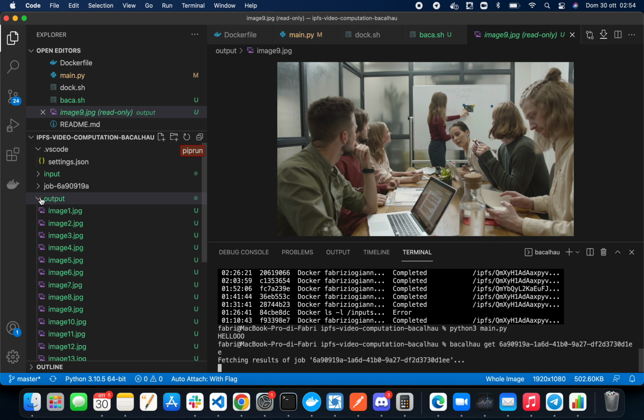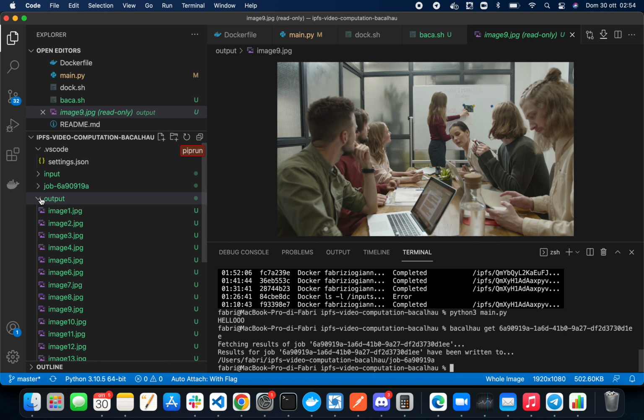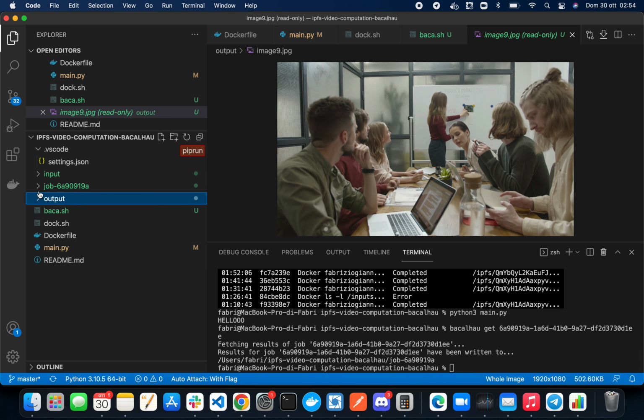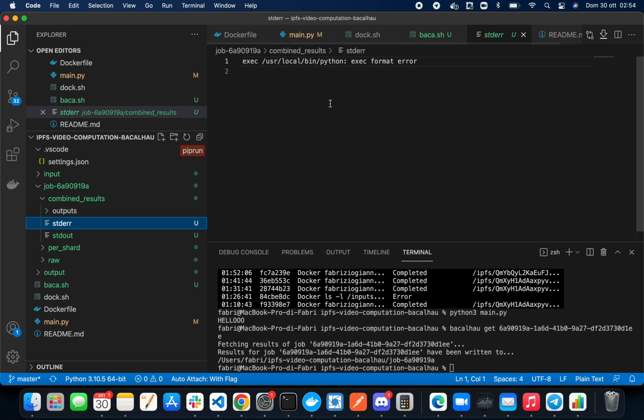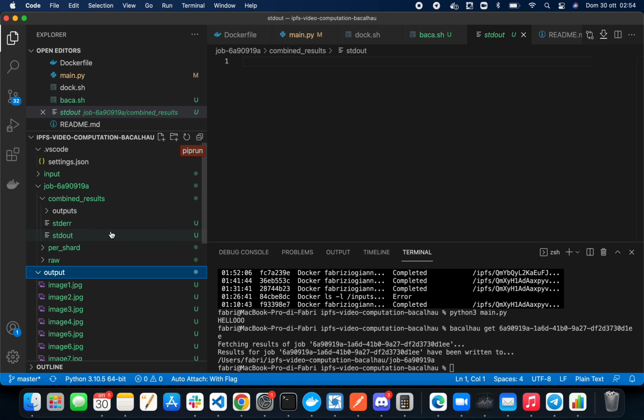Unfortunately, we weren't able to fully make this MVP happen. As you see, the output was essentially generated with our script locally and not with the Bacalhau CLI. We had some problems in the end taking the input and putting it into our script and getting the output. There were some errors. We weren't able to fix that, but our intention is to make this possible after this hackathon, understand what went wrong, and then perform more computations on the images.